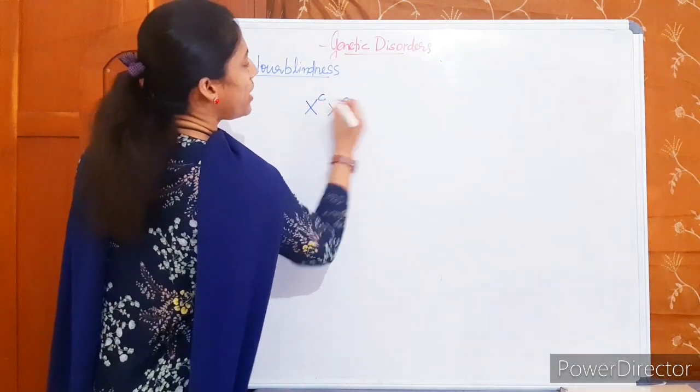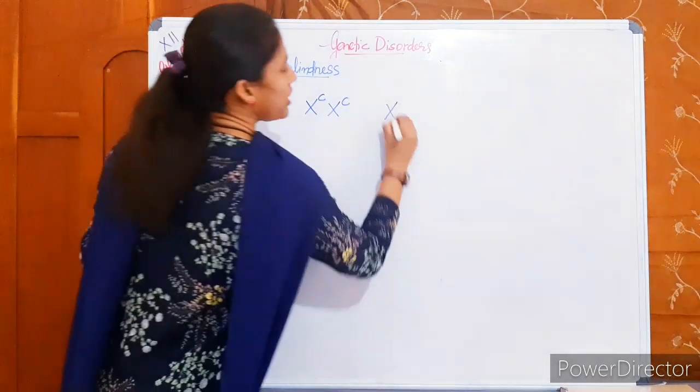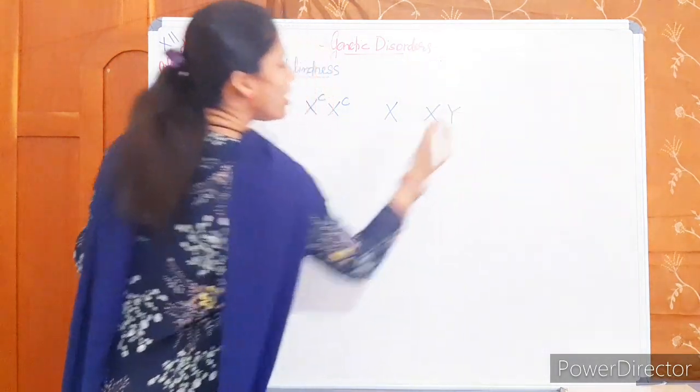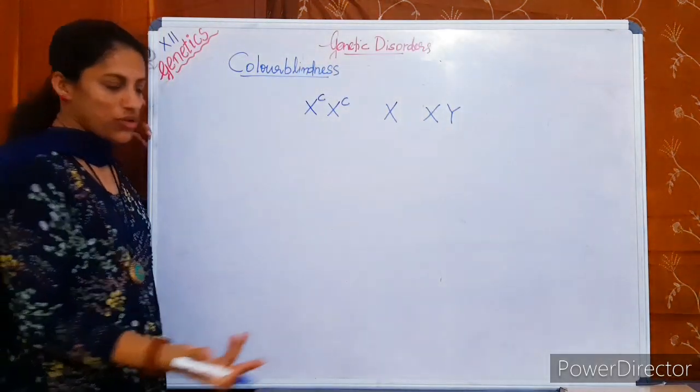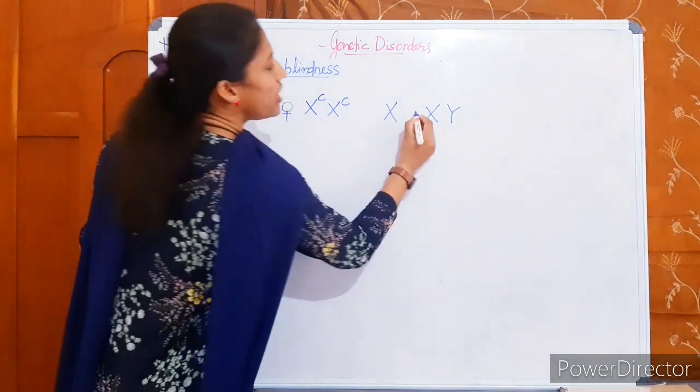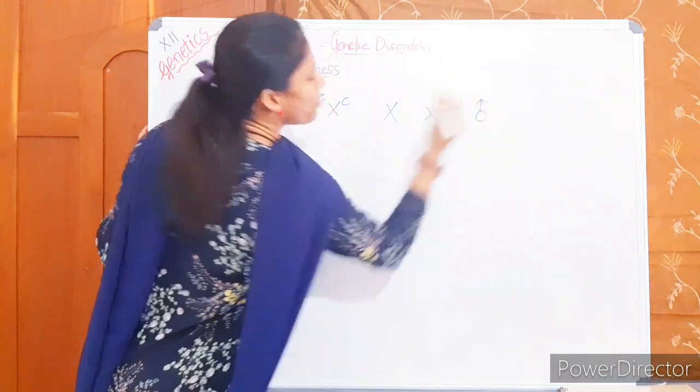Suppose a colorblind female is married to a normal man.